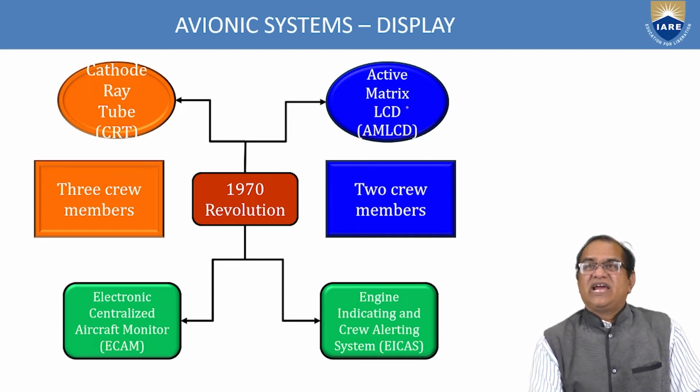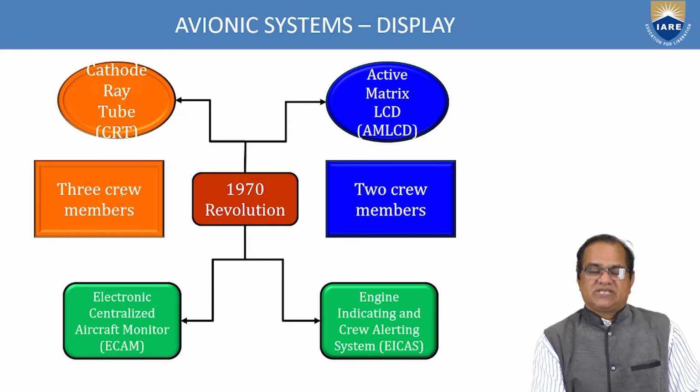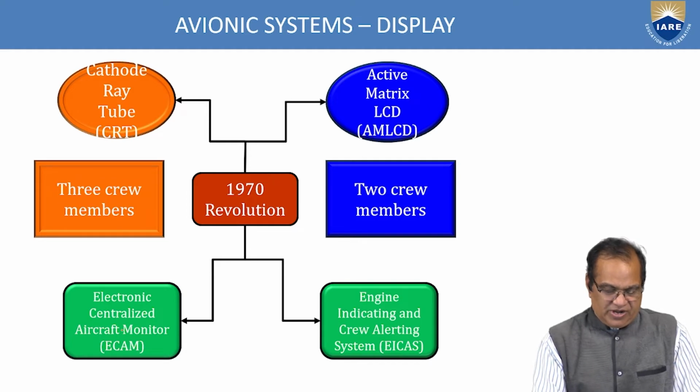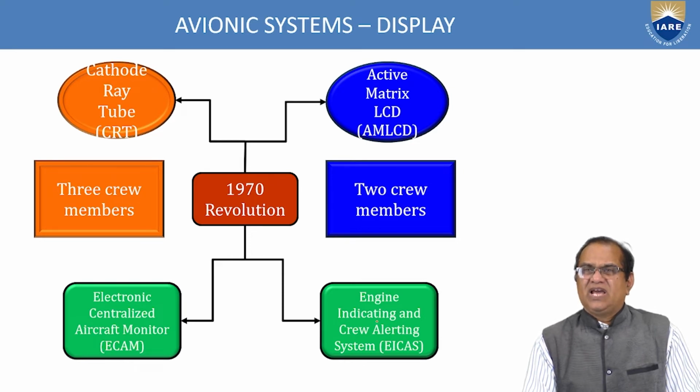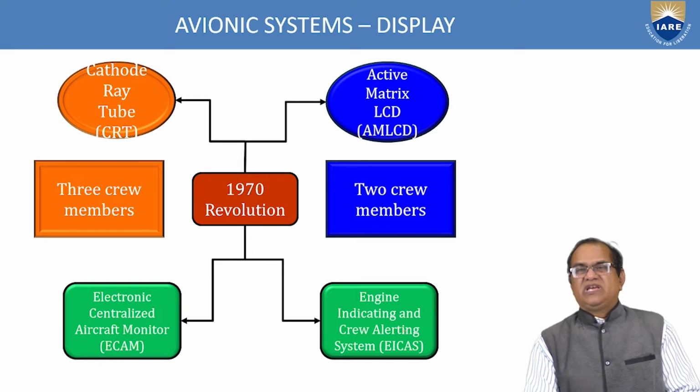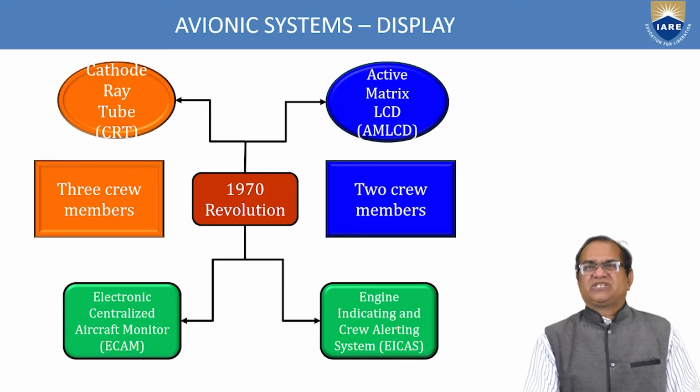Then active matrix LCD, AMLCD. Then 3 crew members. Here the electronic centralized aircraft monitor, and the engine indicating and crew alerting system. So if there is a problem in the engines, these systems will operate.